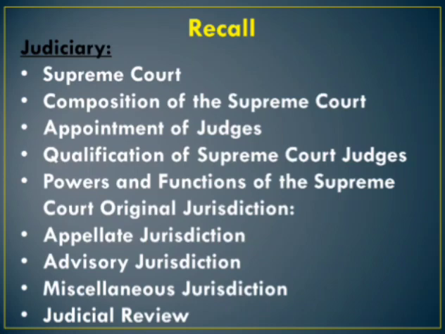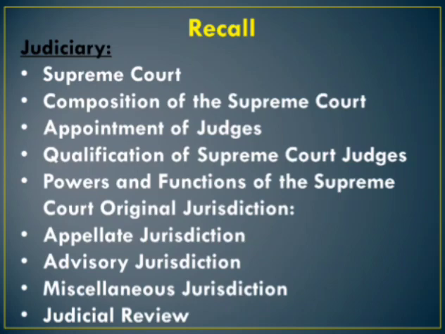Then what are the powers and functions of the Supreme Court? Original jurisdiction, appellate jurisdiction, advisory jurisdiction, miscellaneous jurisdiction, judicial review. In this lesson we learned three organs: executive, legislature and judiciary.